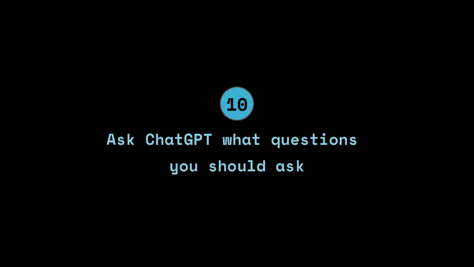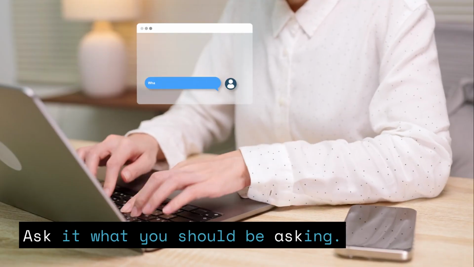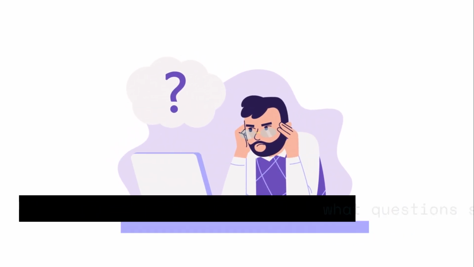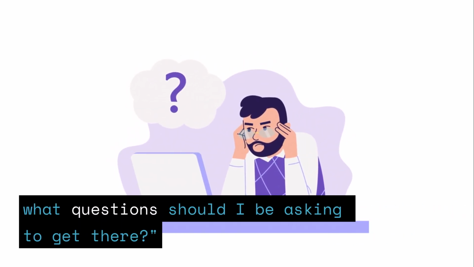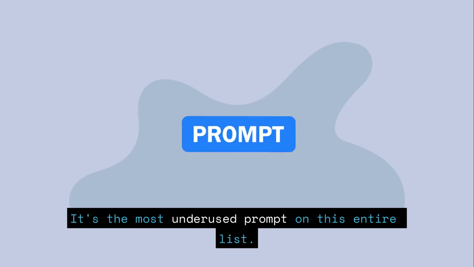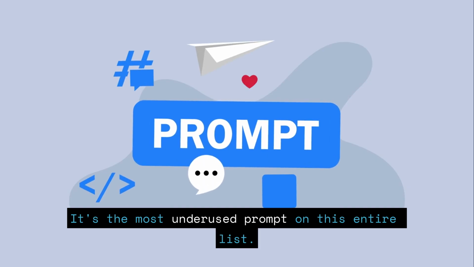10. Ask it what you should be asking. When you're stuck, try this. "I'm trying to achieve this goal. What questions should I be asking to get there?" ChatGPT will surface angles you didn't consider. It's the most underused prompt on this entire list.